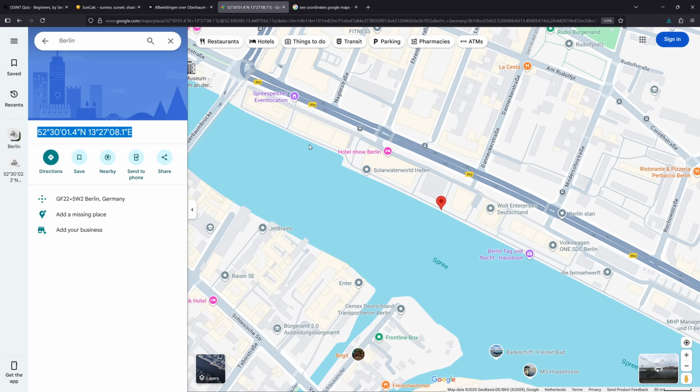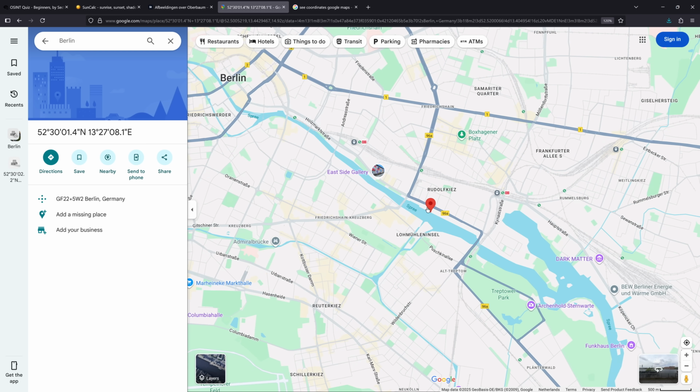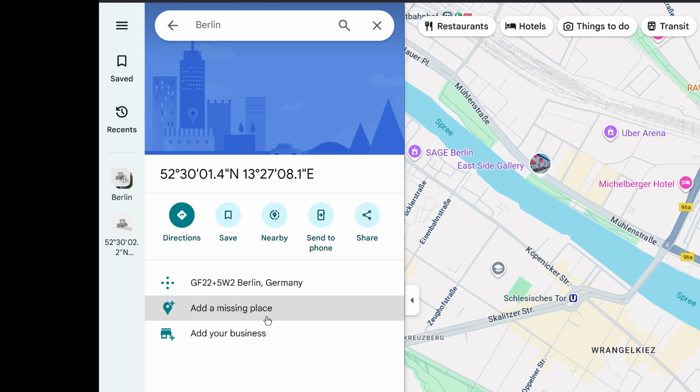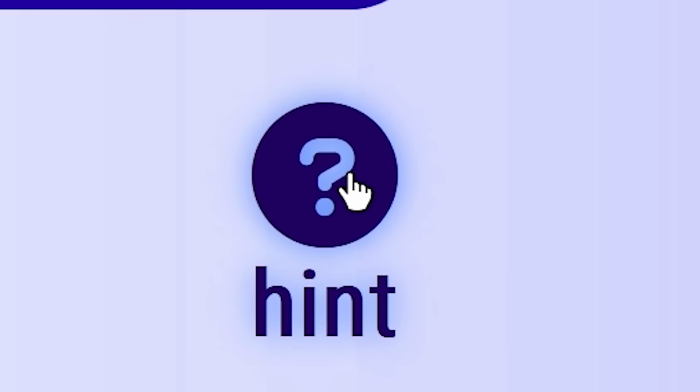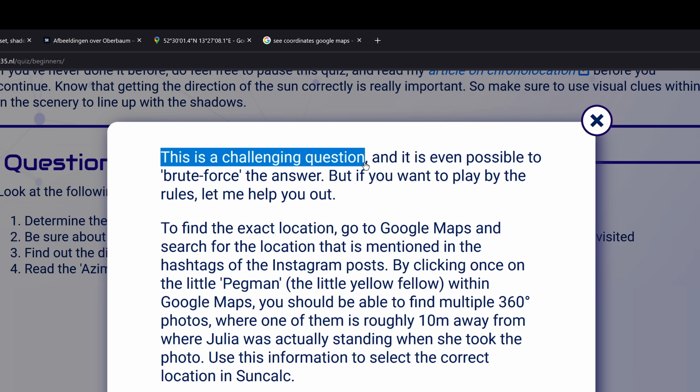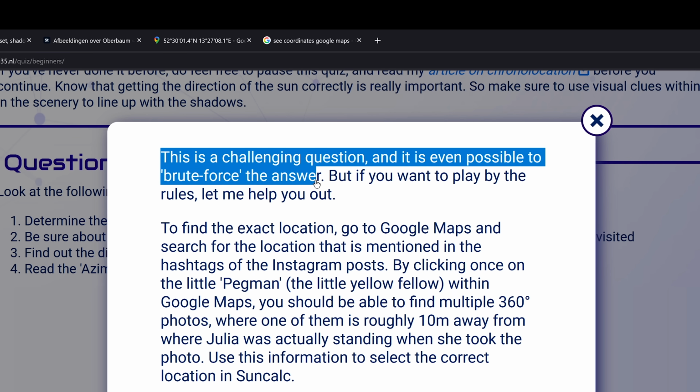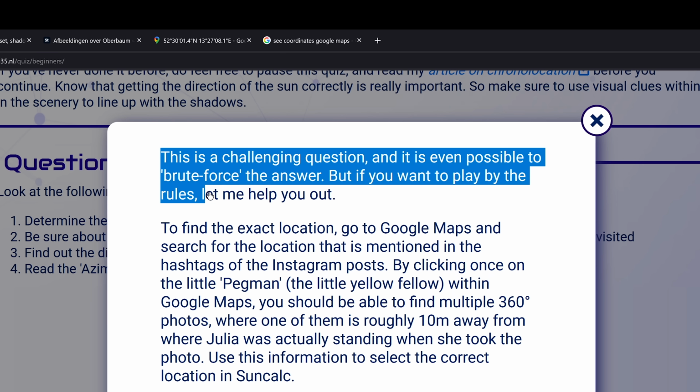I have no clue how to do this without knowing the actual complete location, and there doesn't seem to be a way to see the old Google Street View images. You know what? I'm taking the hint. This is a challenging question, and it's even possible to brute force the answer, but if you want to play by the rules, let me help you out.